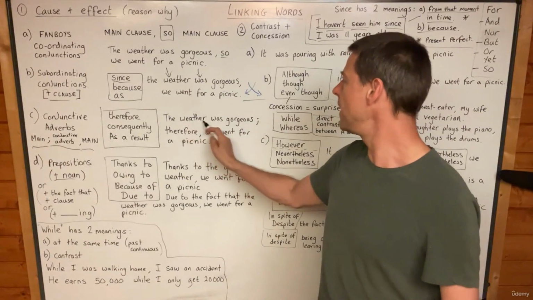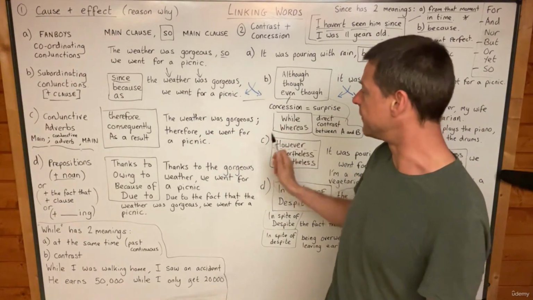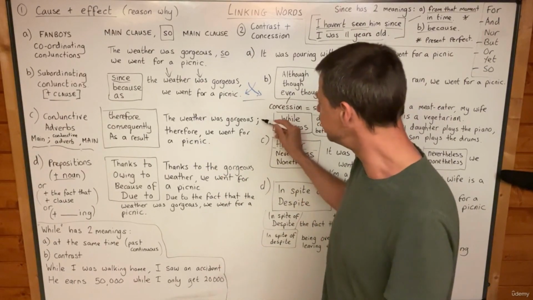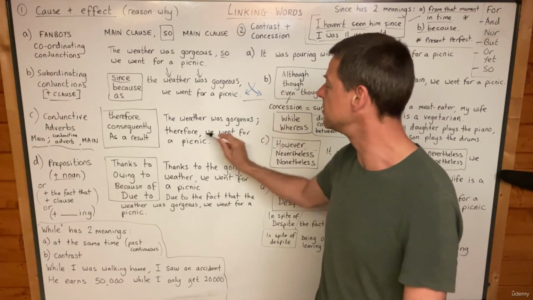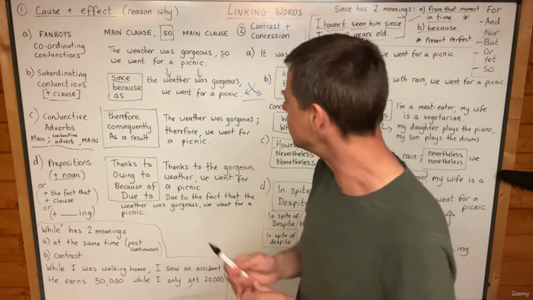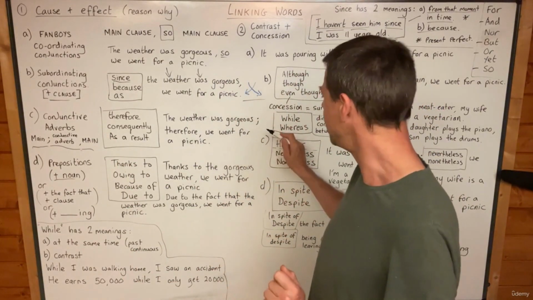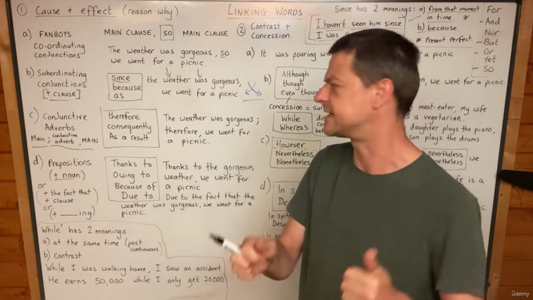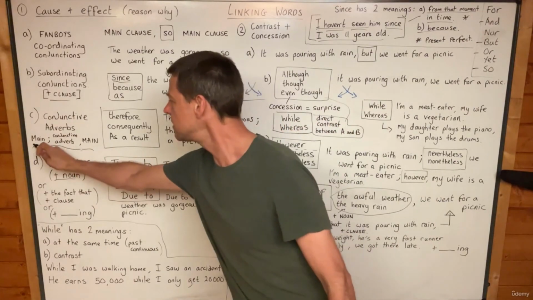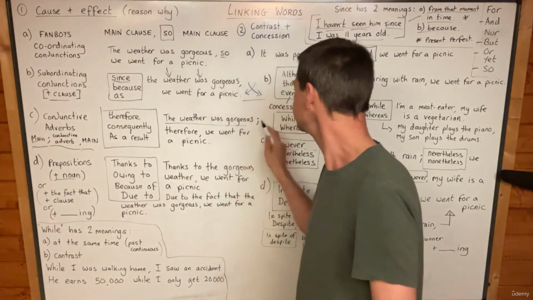Like this. The weather was gorgeous, semicolon, therefore, comma, we went for a picnic. Okay, and that's a sophisticated way of punctuating a conjunctive adverb. It shows that you know how to use a semicolon. Yeah, and I want you to use your semicolons correctly. Okay, so that's how we use conjunctive adverbs. We have a main clause here, the weather was gorgeous, then a semicolon,